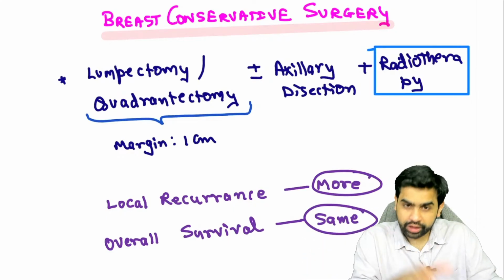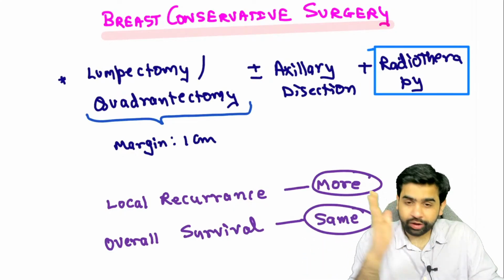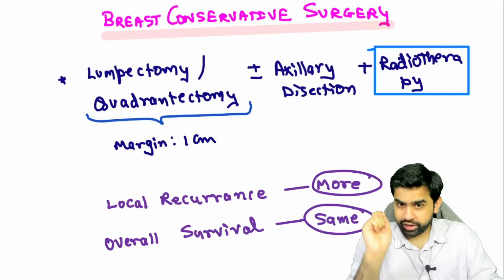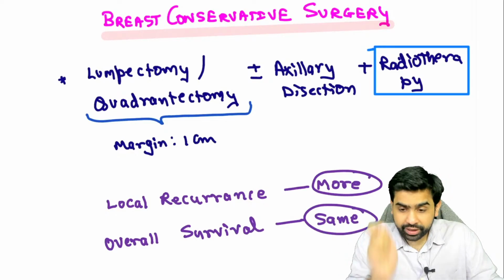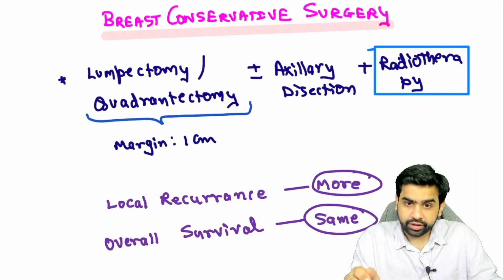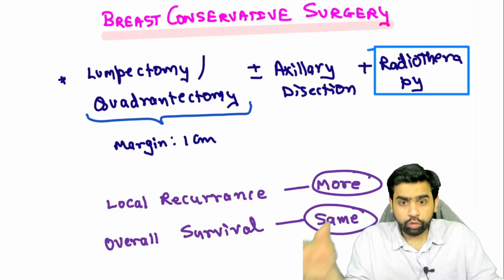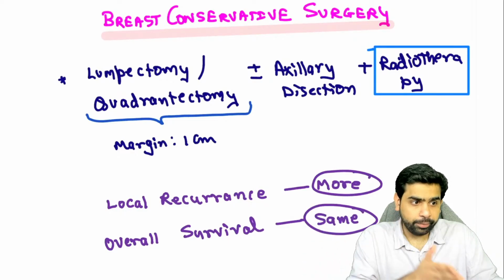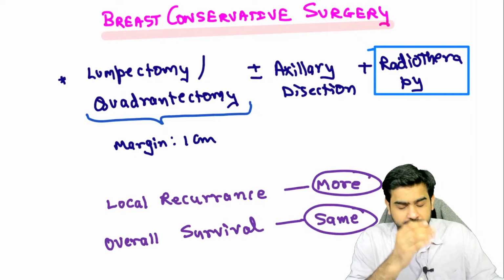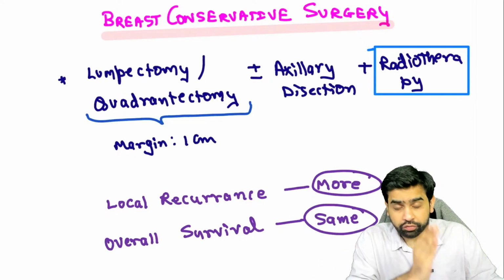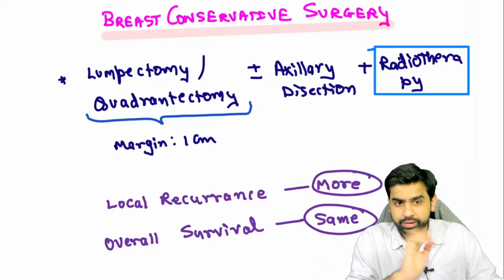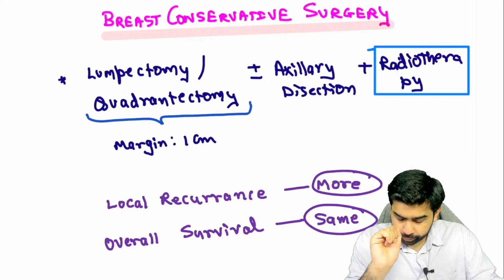Mortality is going to be the same whether the patient chooses the modified radical mastectomy or the breast conservative surgery. I hope you're able to understand this point. But if you compare them head to head, the recurrence is definitely going to be more with breast conservative surgery as compared to modified radical mastectomy. Okay, I hope you have understood this particular point.